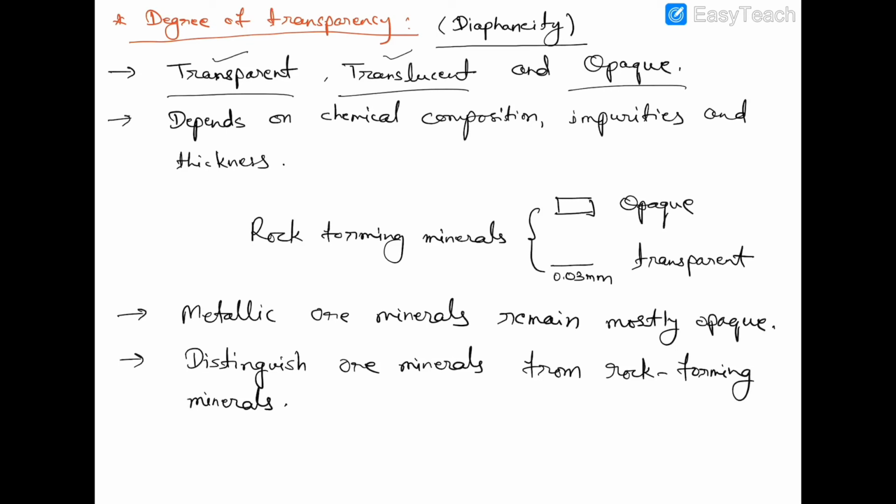This degree of transparency of mineral depends on the chemical composition of mineral, what kind of impurities it has, and also on the thickness. Clear? Generally, rock forming minerals show opaque nature when they are thick, but if their thickness is reduced to around 0.03 mm, then they show transparent nature or translucent nature.